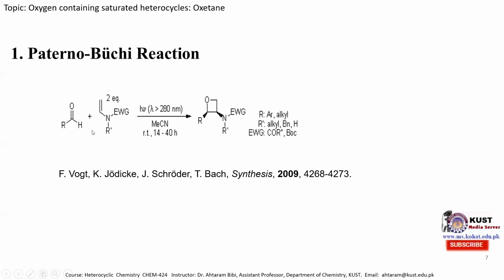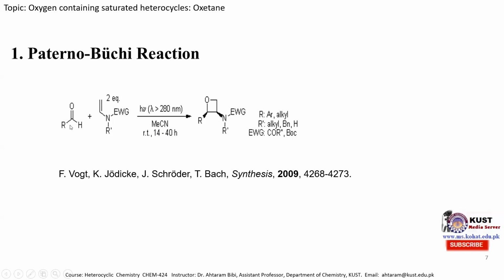So these researchers get a variety of products from the Paternò-Büchi reaction of aldehyde with various alkenes in the presence of photons of wavelength greater than 280 nanometer in acetonitrile. They carry out this reaction at room temperature, and the rate of reaction is different for different substituents.